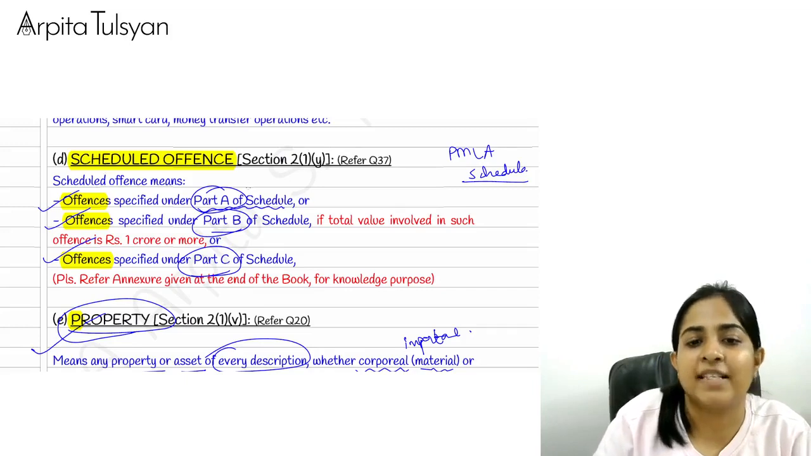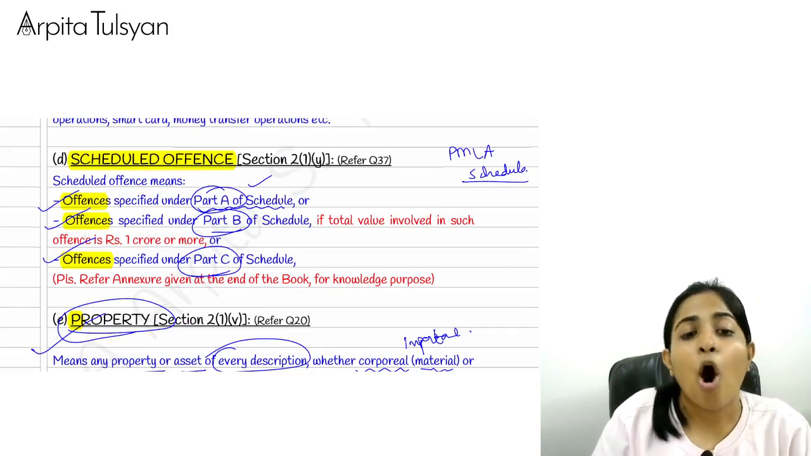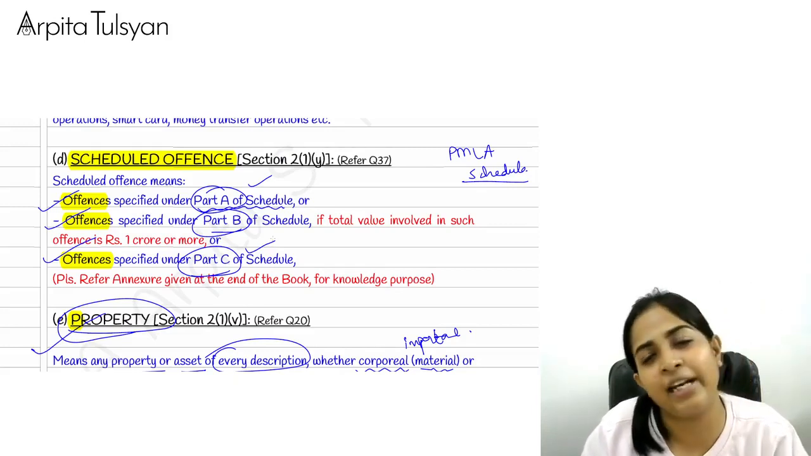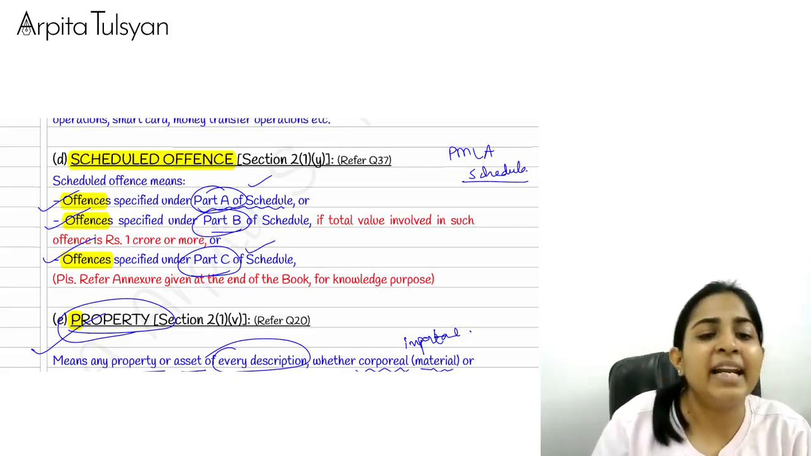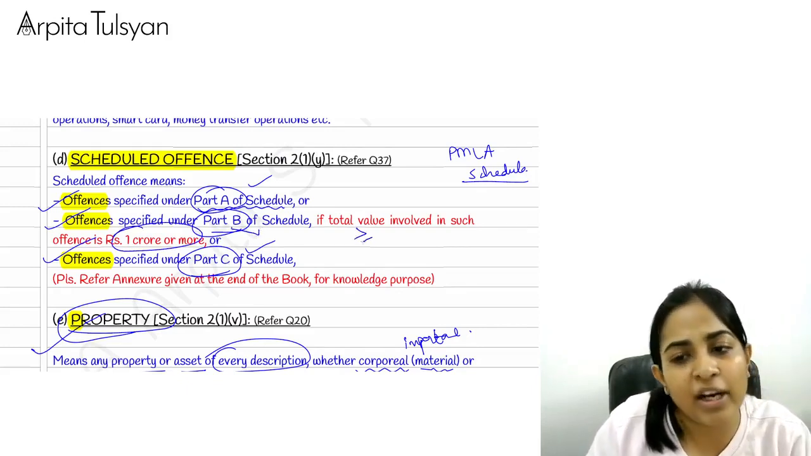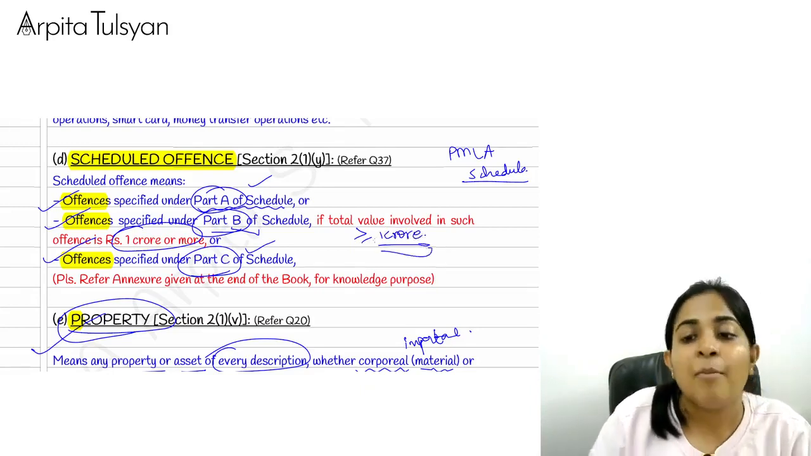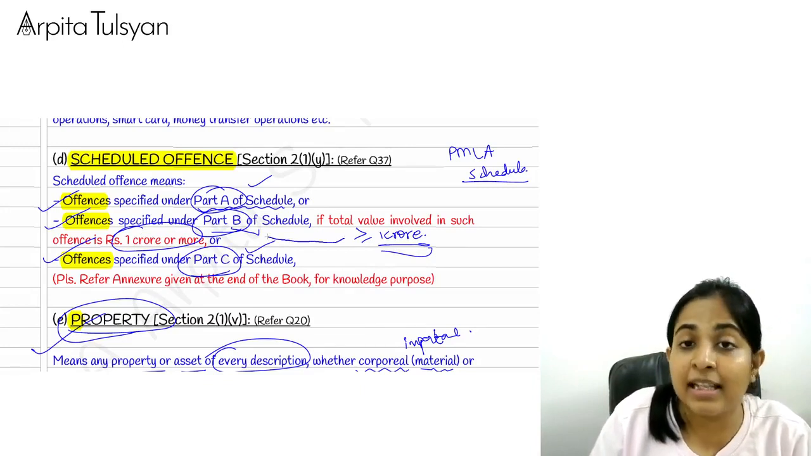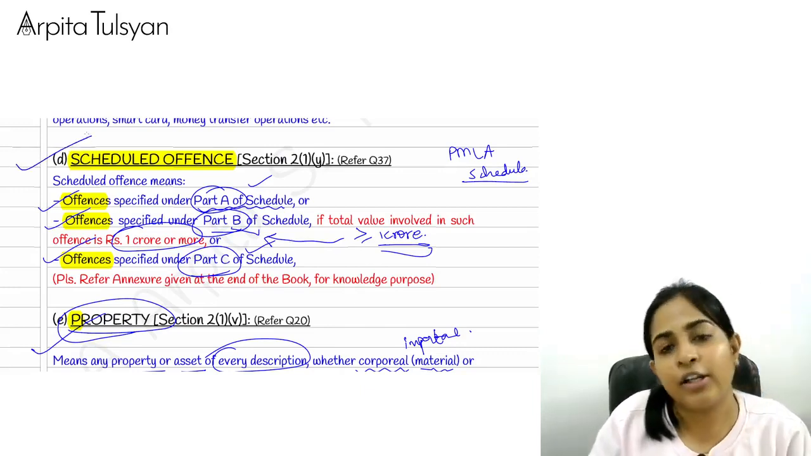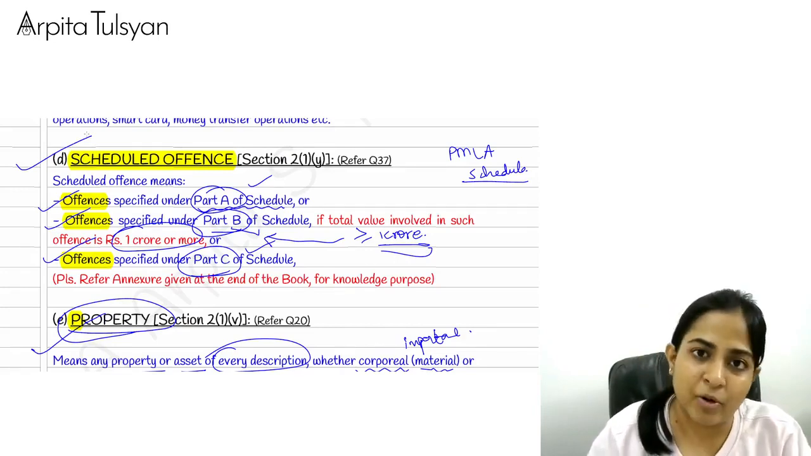All the offenses given in Part A of the schedule, if you do that, means you have done a crime. All the offenses written under Part C of the schedule, if you do any such offenses, means you have done a crime relating to money laundering. If you have done any offenses given in Part B of the schedule, and only if the amount involved in that offense is more than or equal to 1 crore, a limit applicable only for Part B offenses, then you will be guilty, and it will be treated as if you have done a scheduled offense.